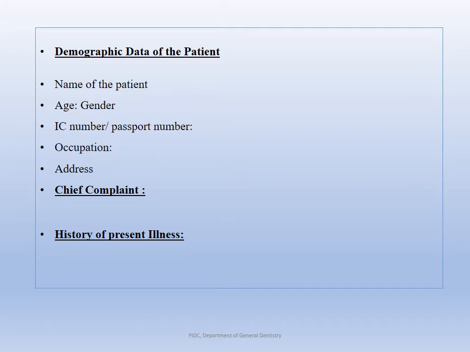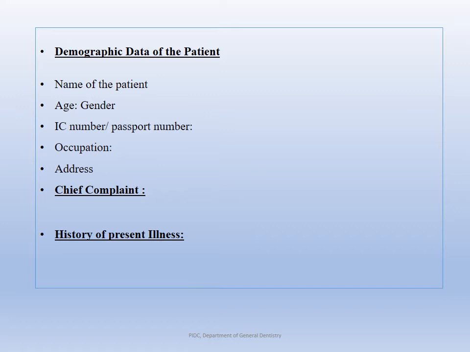We all know that the chief complaint of the patient is recorded in the patient's own words. And then from the chief complaint, we formulate the history of present illness, or history of presenting illness, where you describe more on the chief complaint. For example, if the patient says I have pain, then you describe more on the pain. What is the type of pain, whether it is continuous or intermittent, what is the aggravating factor, what is the relieving factor, what is the intensity of the pain in terms of VAS score or in terms of normal categorization like mild, moderate or severe.